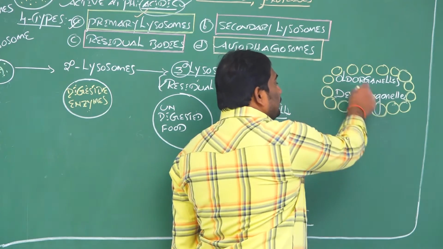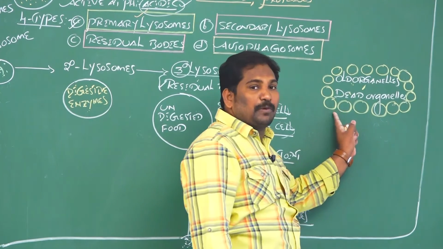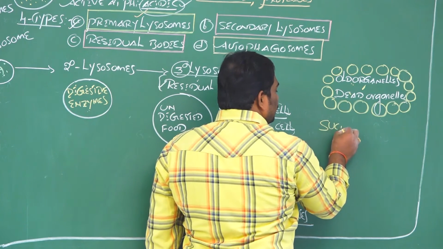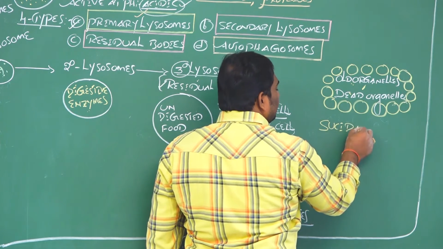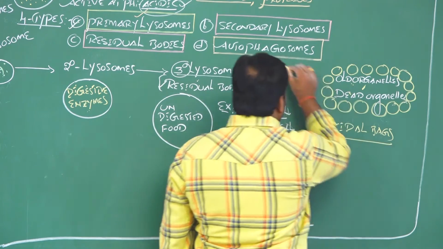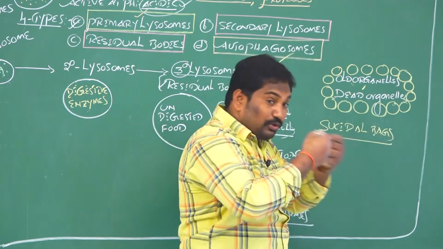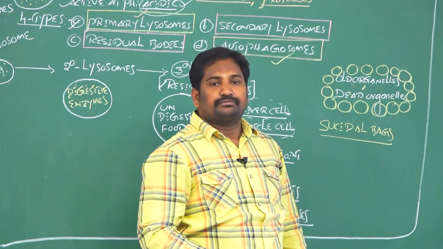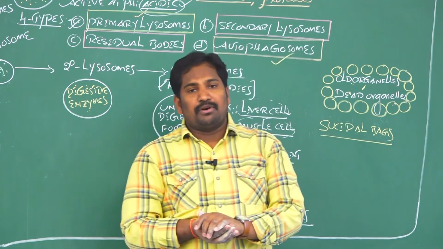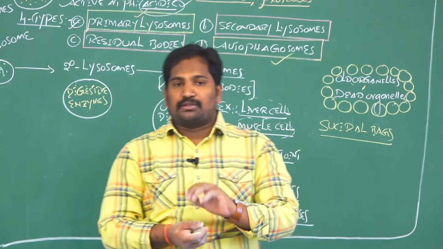To digest them, all these primary lysosomes kill themselves. Then these are called suicidal bags, or also autophagosomes. Auto means self, phago means eating. Clear? This is the information about the third cell organelle, lysosomes.